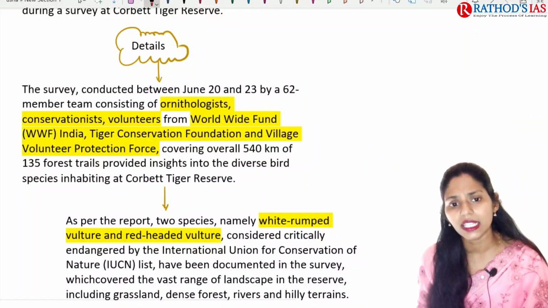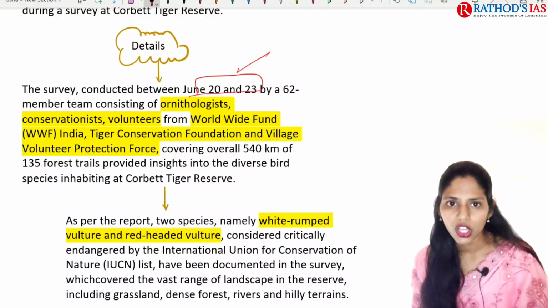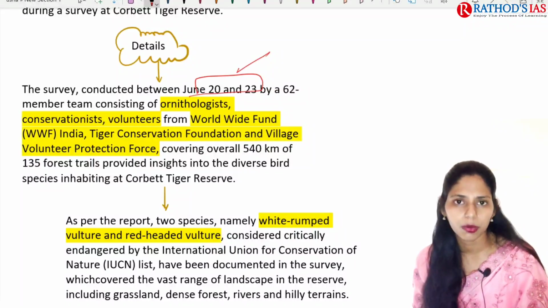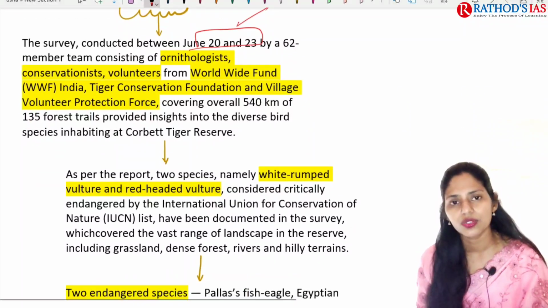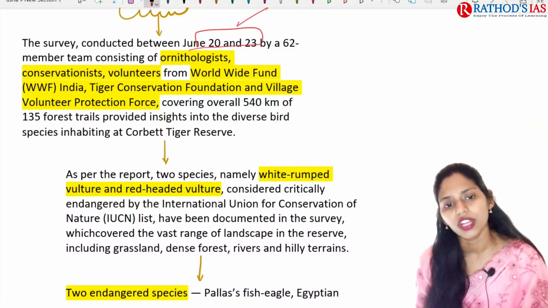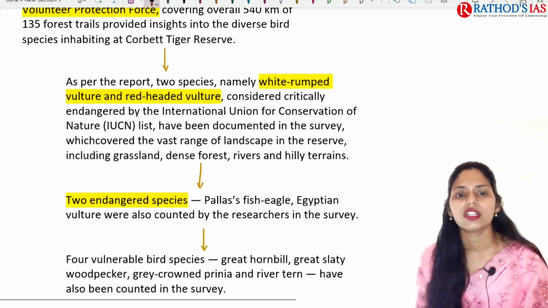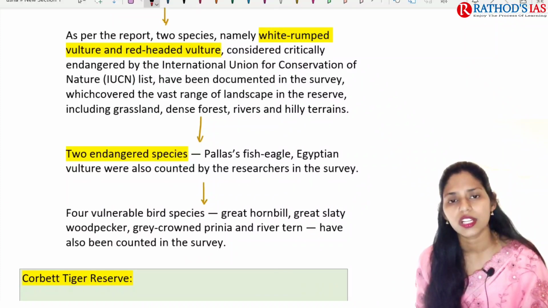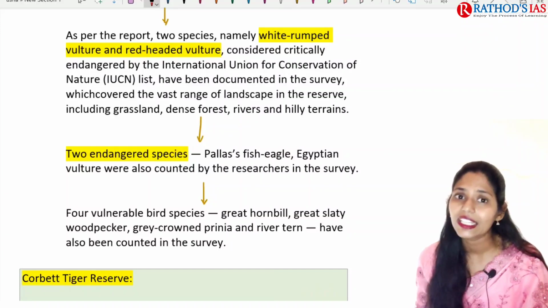The survey was conducted between June 20 and June 23 by a 62-member team. This team contains ornithologists, meaning people who study birds, conservationists, and volunteers from WWF, that is World Wide Fund, Tiger Foundation, as well as the Village Volunteer Protection Force. In the report they said the 2 species, white-rumped vulture and red-headed vulture, come under the category critically endangered by IUCN.